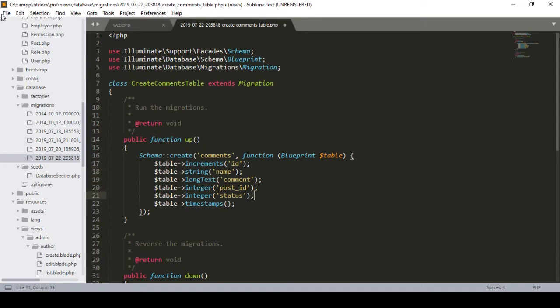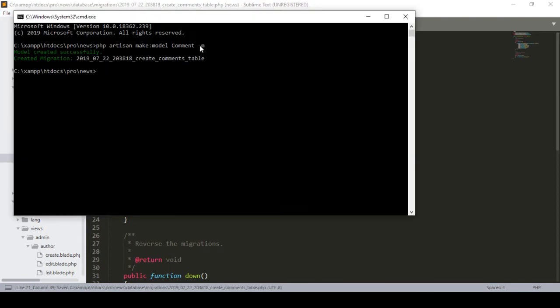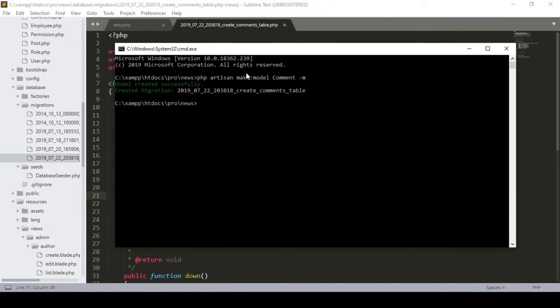And now I want to save it. Here I click on save all, and now I want to migrate it. So if you go to that position, I define php artisan migrate. Now click on enter. So here our table is now created.